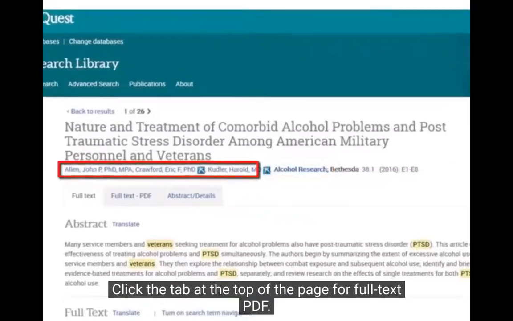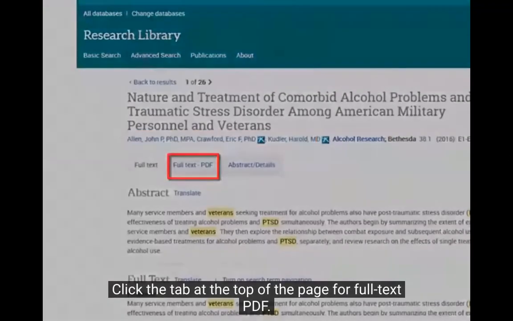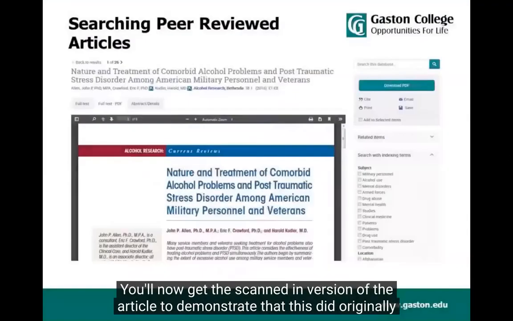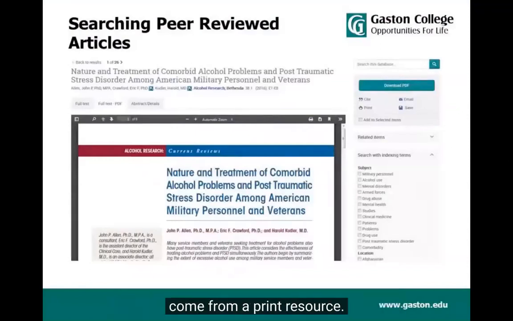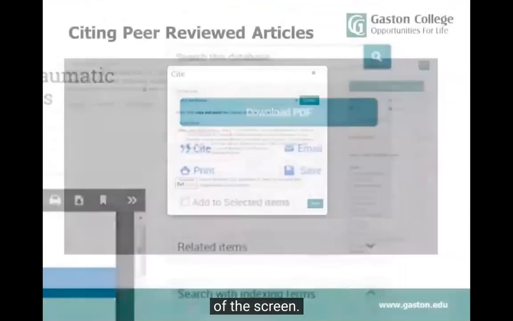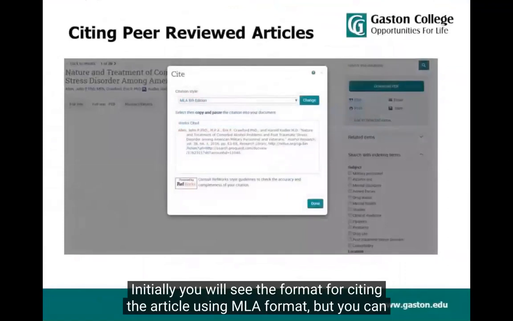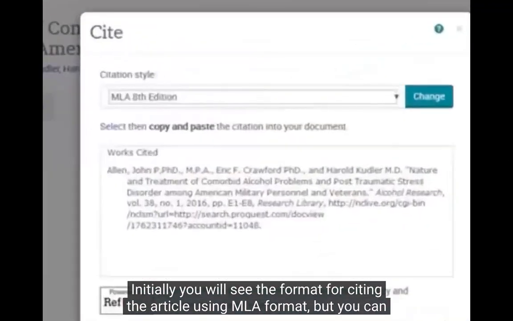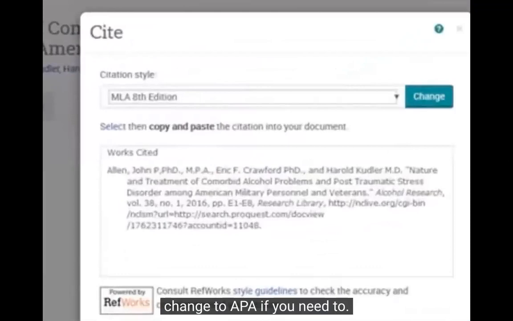Click the tab at the top of the page for full text PDF. You'll now get the scanned-in version of the article to demonstrate that this did originally come from a print resource. If you want to cite the article for a paper, click the Cite button located on the right of the screen. Initially, you will see the format for citing the article using MLA format, but you can change to APA if you need to.